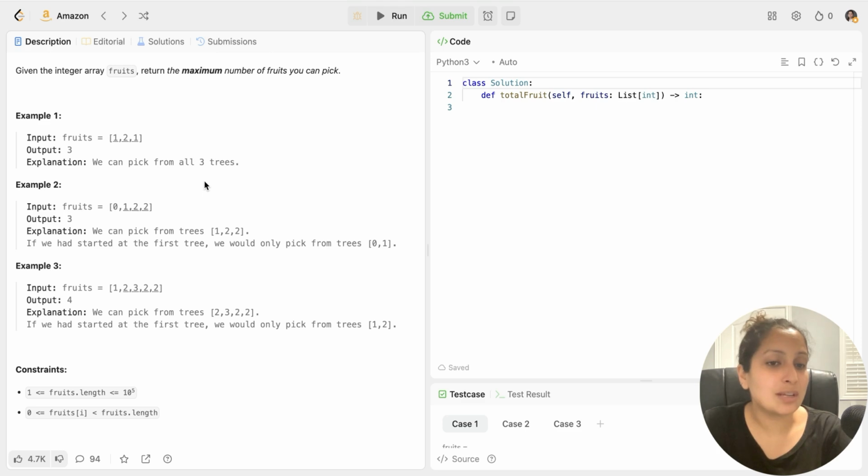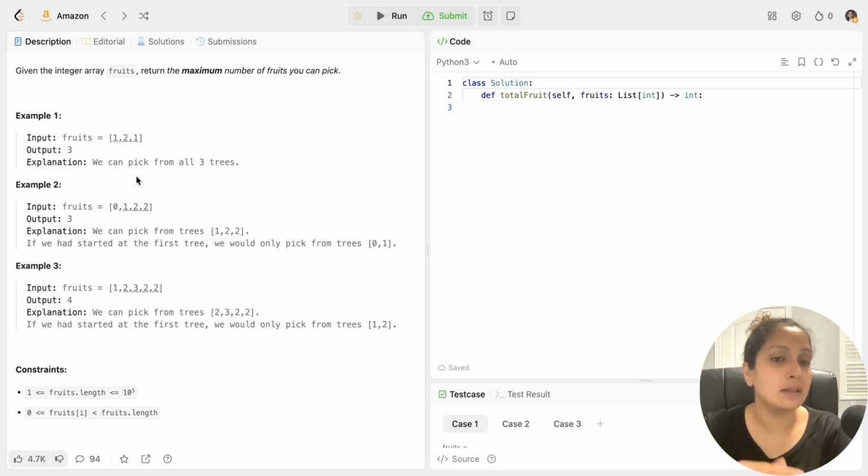Yes, this question is a classic textbook sliding window approach question. Very easy to solve. You can use a sliding window and find the most optimum window of maximum length having only a maximum of 2 varieties of fruits. So essentially I will have a left pointer and a right pointer, and I will move in a for loop for my right pointer till I reach the end of the array. And I will keep on changing my right index as and when my sliding window can go ahead until I hit more than 2 types of fruits.